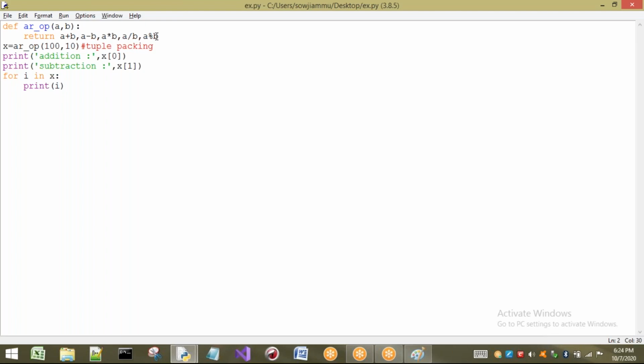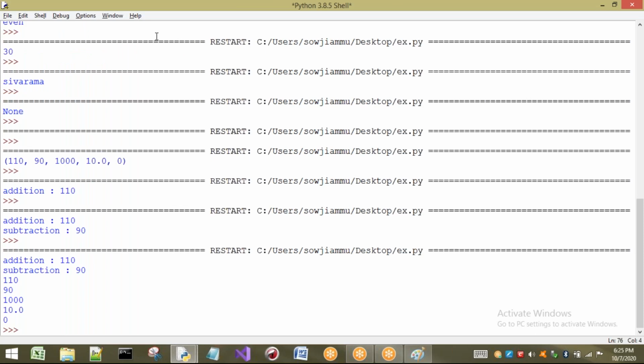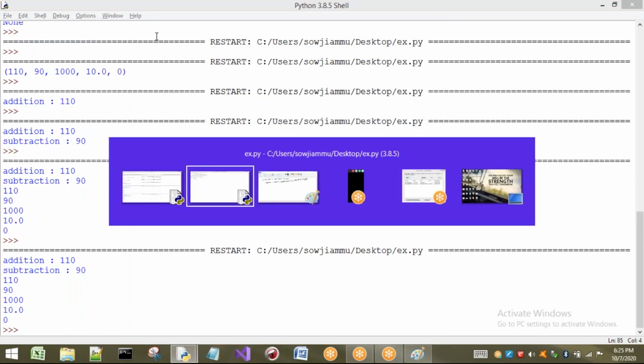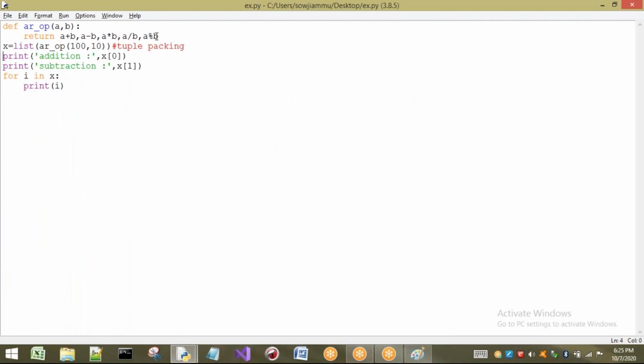Right. This is about returning multiple values. If you want to return any number of values, we can return them here. But the concept is, whenever you return, it is going to return in the form of a tuple. Sir, if I want to convert this into a list, for example, I am going to write list here. Let us see what happens if I write list. You can observe that it is printed as it is, but I want to see the type of x now. I have converted it into a list.